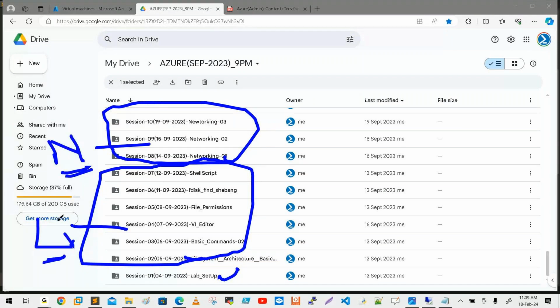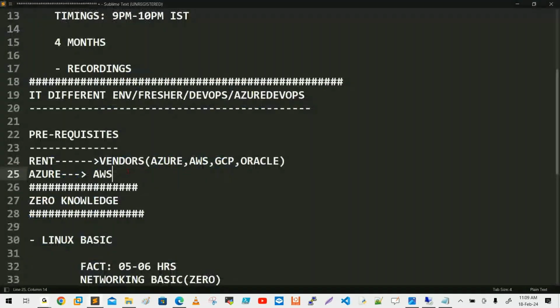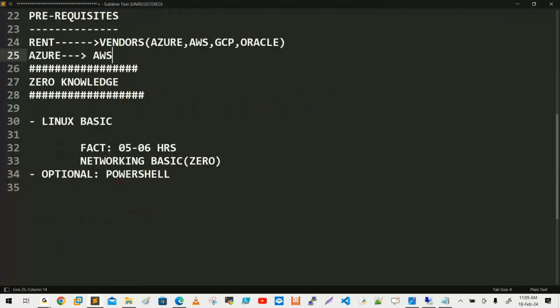After learning these two, you will get 100%. This is my responsibility. Explanation of the Linux commands and networking: you become an expert in 3 to 4 hours of class. Only 3 to 4 hours of class. You are going to get expert level knowledge. When we know these two, we can start it. PowerShell is optional. If you have PowerShell knowledge, guys, here is how we are going to learn.